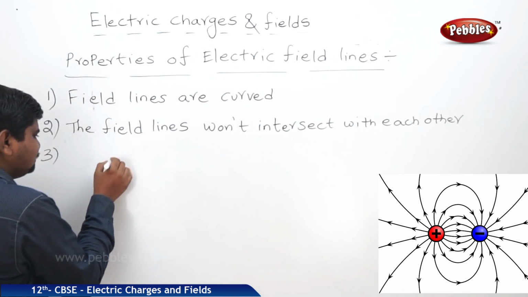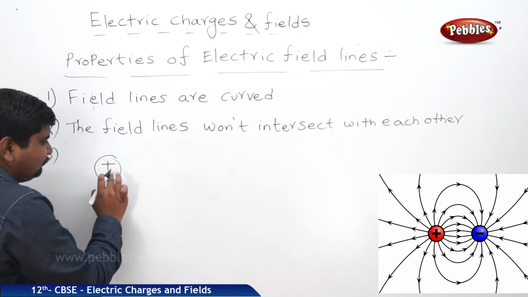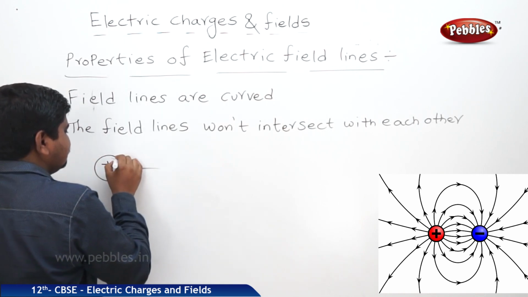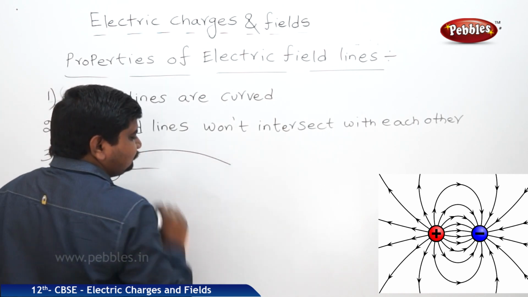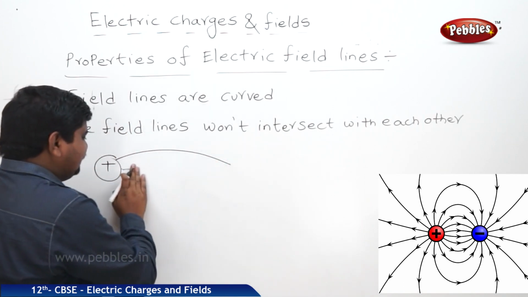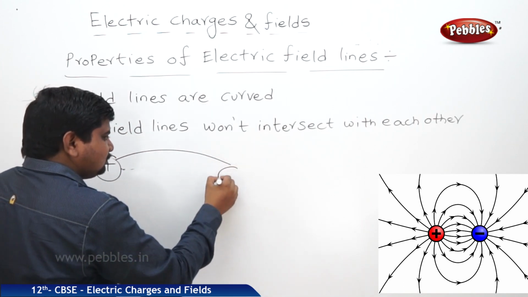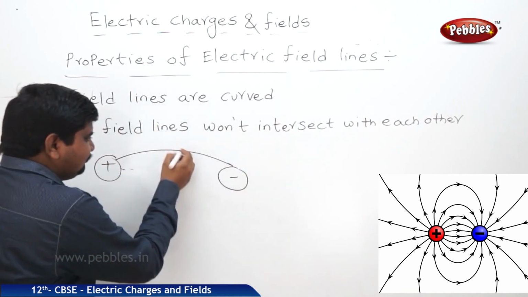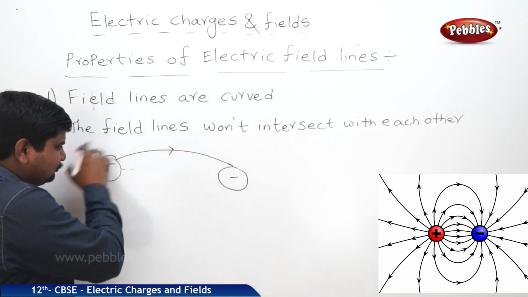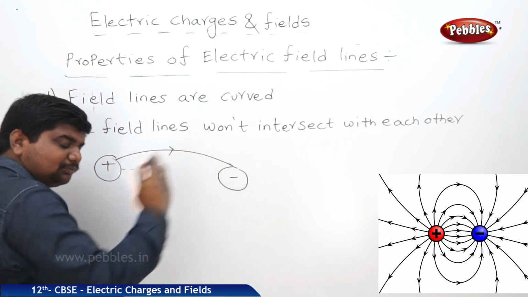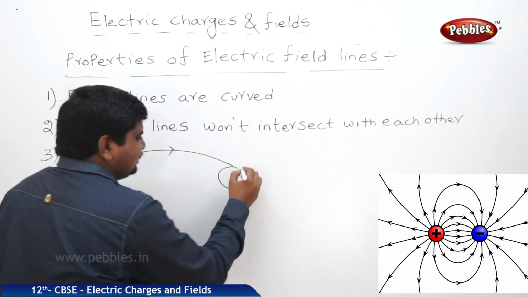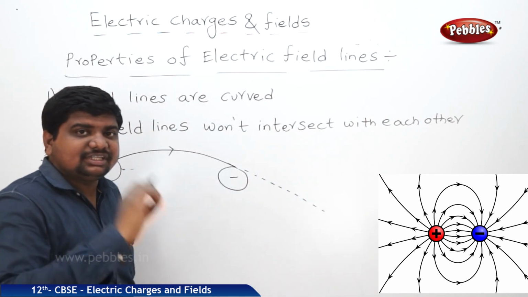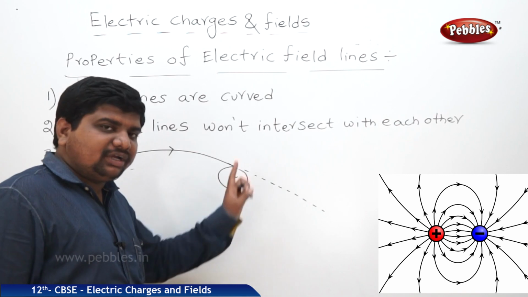Suppose if I place a positive charge, the field lines emanate like this. This emanating almost reaches or ends at the negative charge. If there is no negative charge in the path around the positive charge, the field lines will travel to infinite distance in search of the negative charge. This is one of the points we should understand.